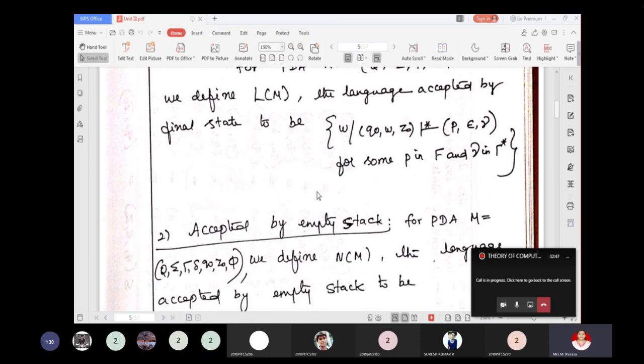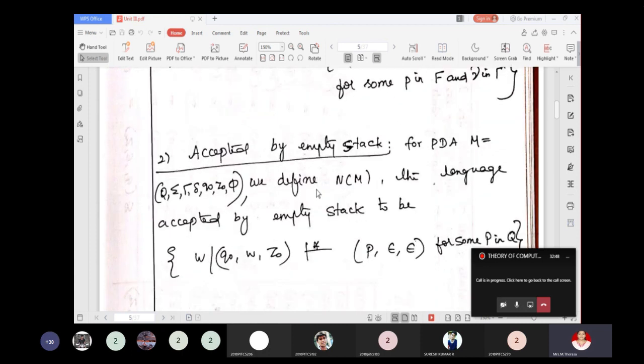Okay, next, acceptance by empty stack. For a PDA, M is equal to (Q, Sigma, Gamma, delta, Q naught, Z naught, F). We define N of M, that is, the language accepted by empty stack.